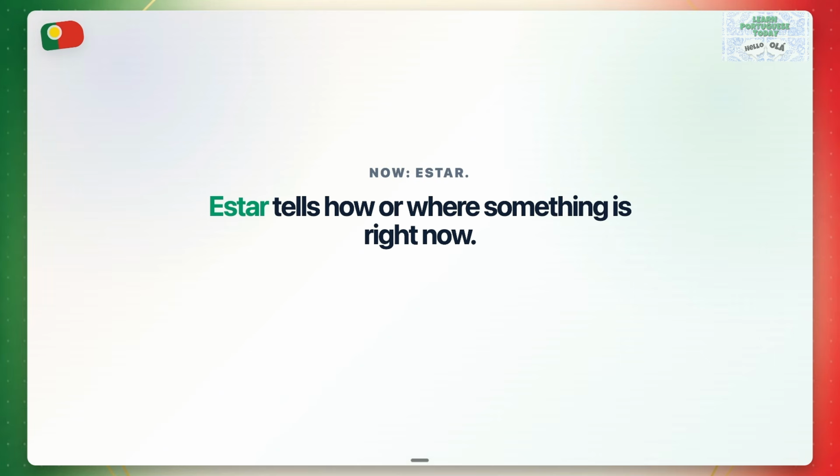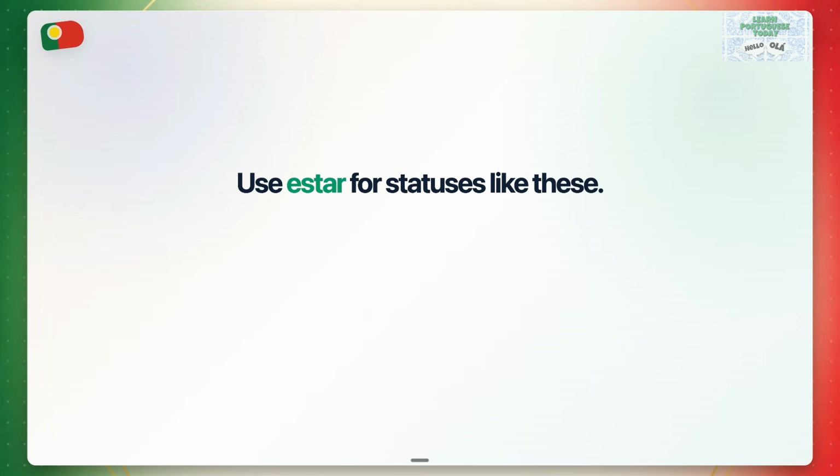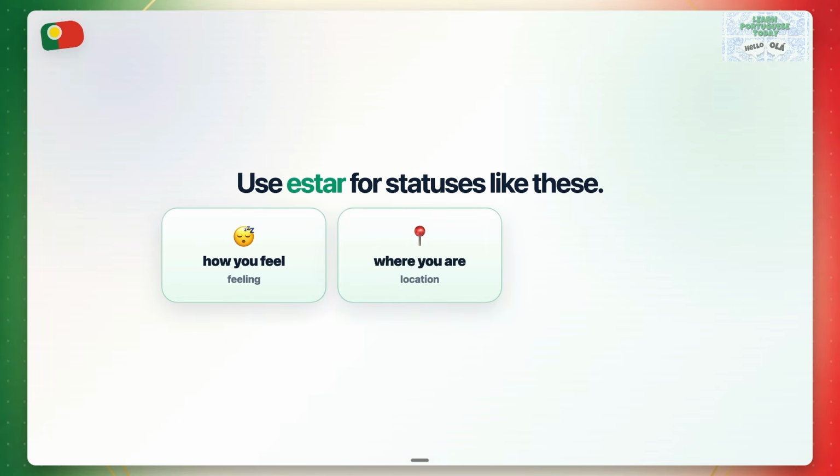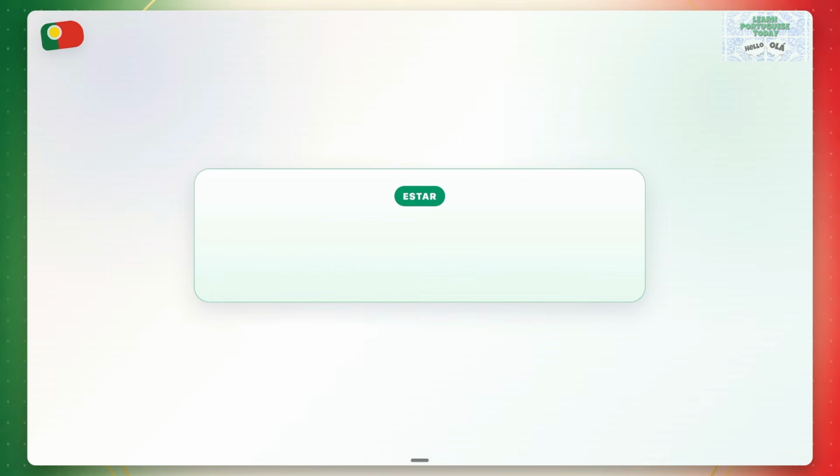Now let's focus on the word estar. Estar tells how or where something is right now. Estar focuses on status. Use estar for statuses like these: how you feel, where you are, or how it is now. Let's go over some examples. I am tired. Estou cansada. This is how I feel right now.